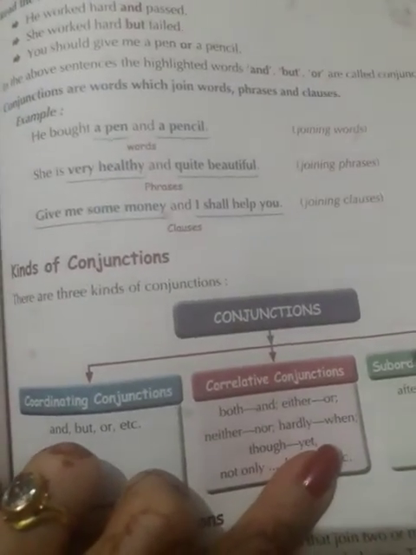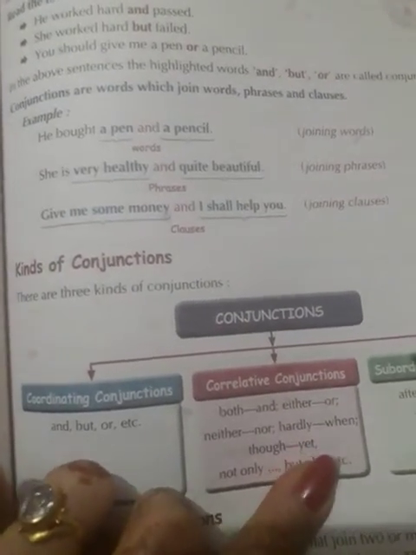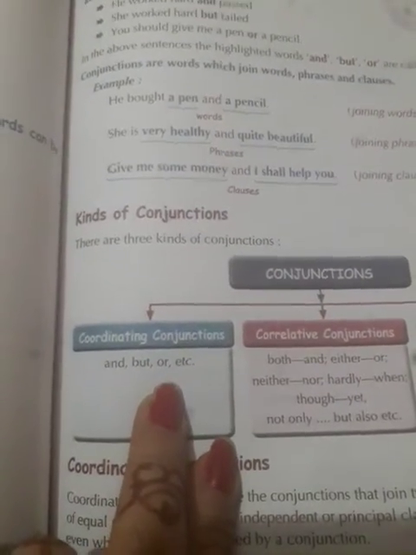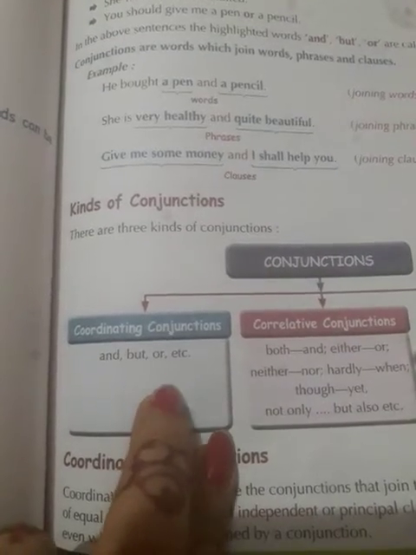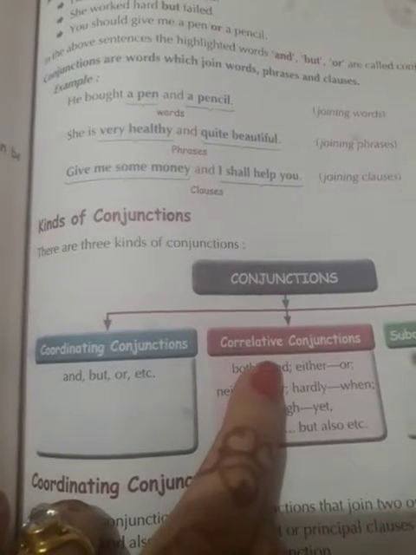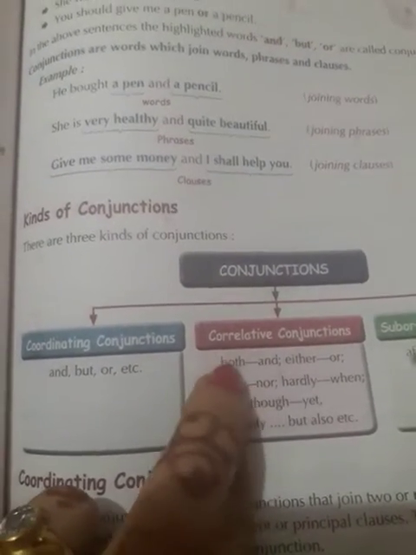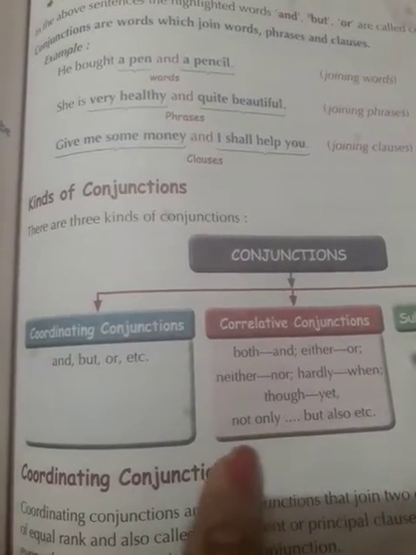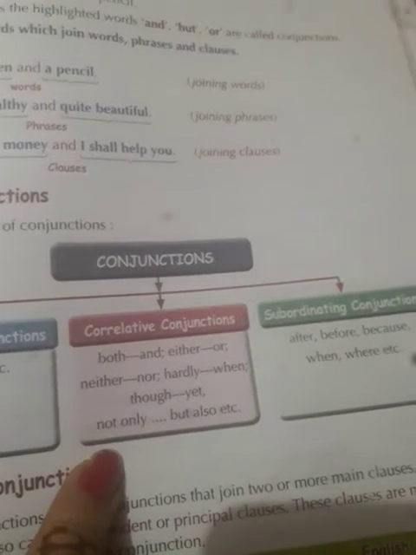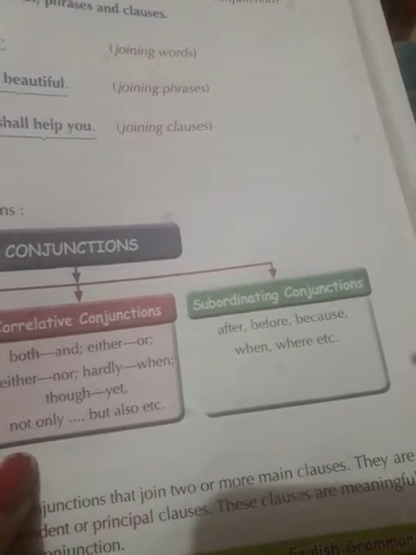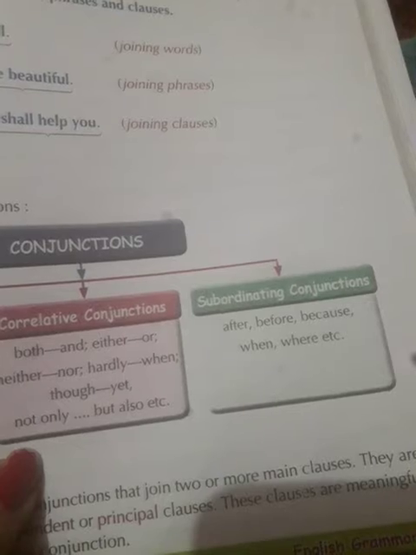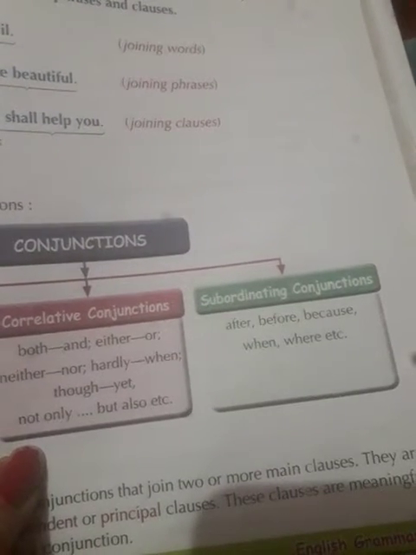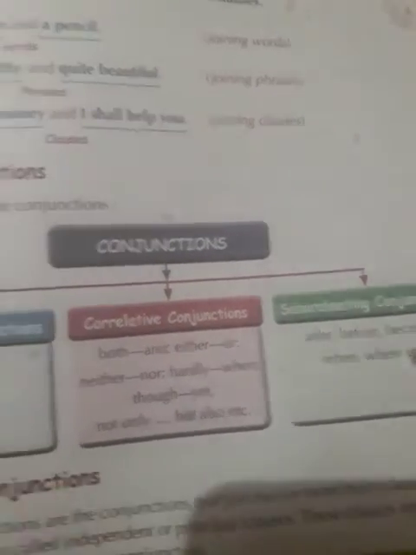There are three kinds of conjunctions. So look at this. First kind of conjunction is coordinating conjunction. For example, and, but, or, etc. Second kind of conjunction is correlative conjunction. Both and, either or, neither nor, hardly when, though yet, not only but also, etc. Third kind of conjunction is subordinate conjunction. For example, after, before, because, when, where, etc.